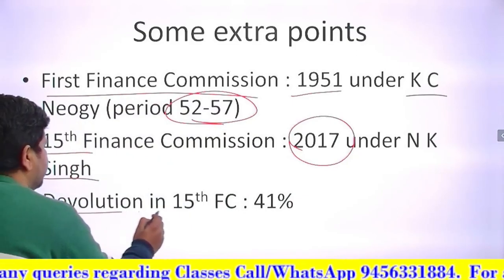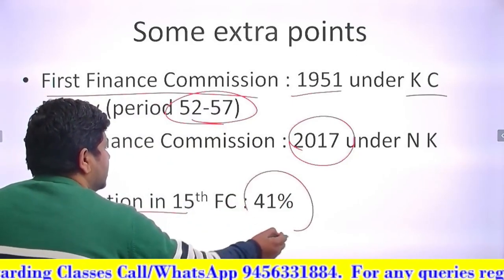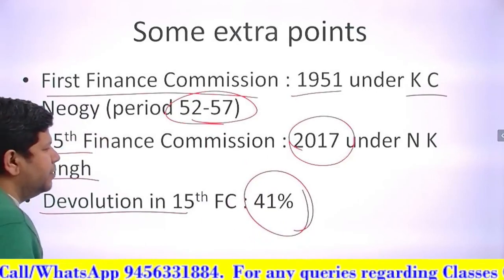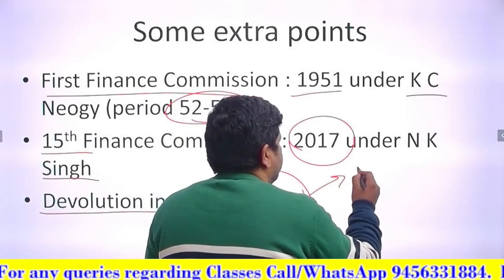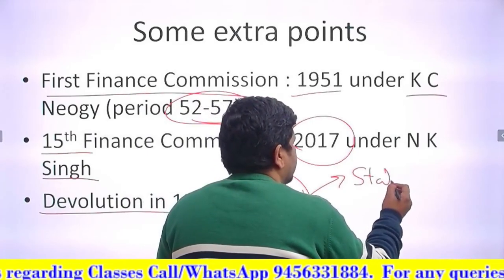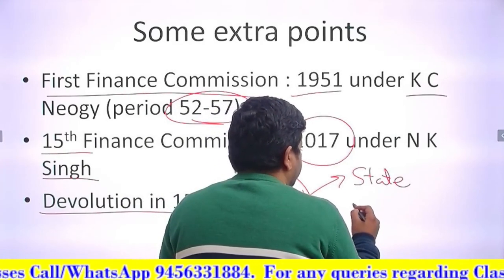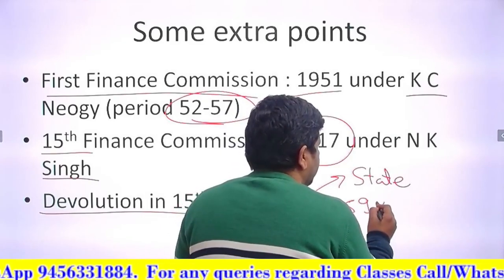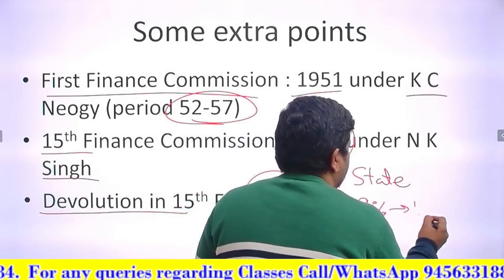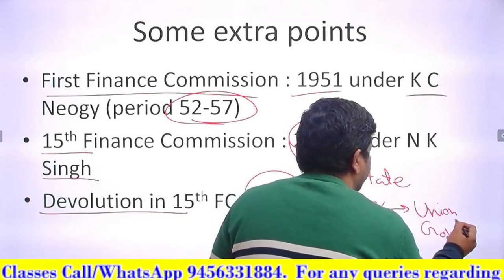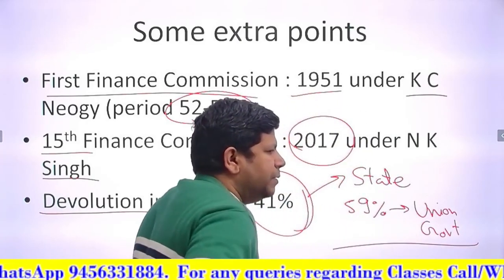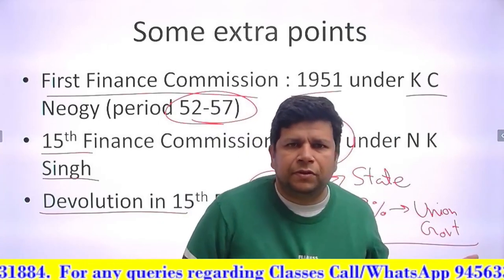Lastly, what exactly was the devolution? In the 15th Finance Commission, it is 41%. What does devolution mean? Basically, 41% goes to states, right? And 59% goes to the central government, or let us call it the union government. So the union government gets a bigger share of 59%, and the other 41% goes to states.